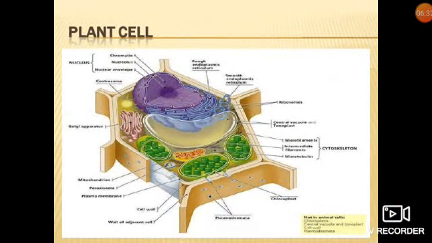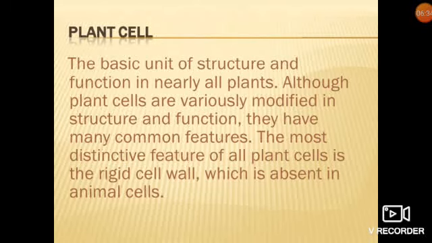Okay, let us move to the next slide. Plant cell. The basic unit of structure and function in nearly all plants. Although plant cells are variously modified in structure and function, they have many common features. The most distinctive feature of all plant cells is the rigid cell wall, which is absent in animals. So that is the most identifying characteristic which helps you to differentiate a plant cell from an animal cell. Plant cells have a rigid cell wall which is absent in animal cells.